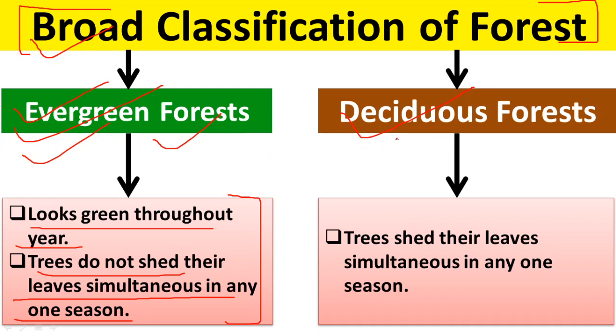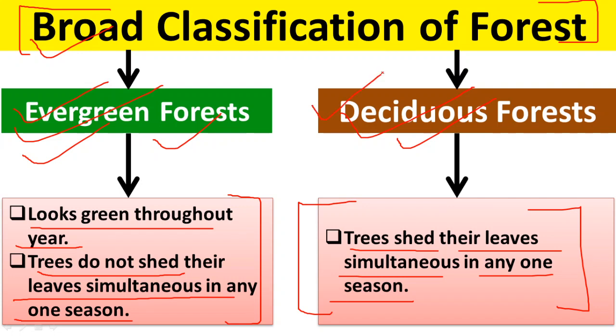Another is deciduous forest, in which trees shed their leaves simultaneously in any one season. So in one season this forest will look dry. You will not find any green trees in this forest in a particular season, because all trees simultaneously shed their leaves to save water.